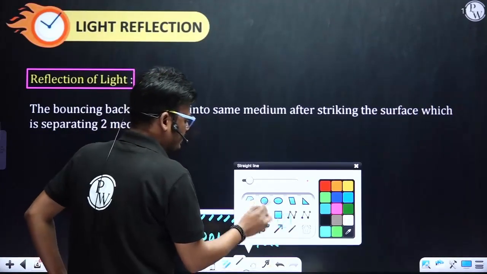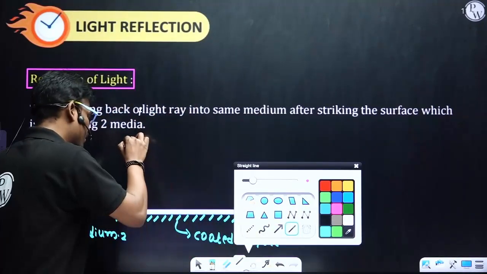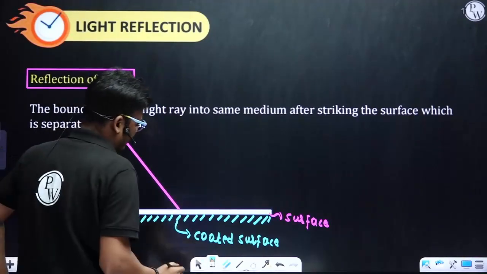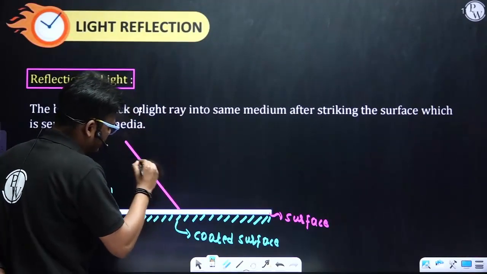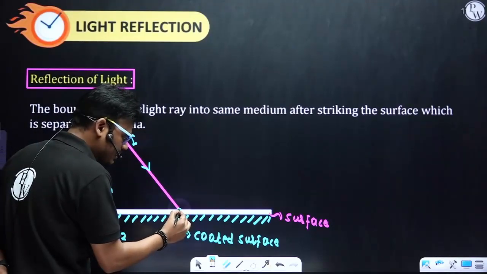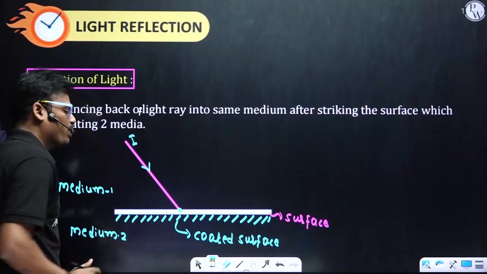Now, if I consider a ray of light which is incident on a surface which is separating two media,